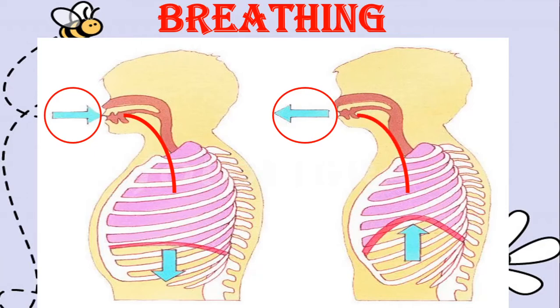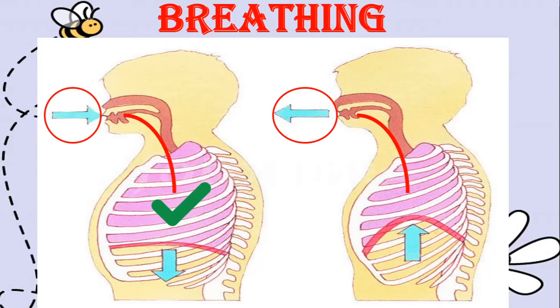See, now the air is coming out of the lungs and it is going outside your body. So that is called breathing. This kind of breathing happens in all animals. Okay, we human beings, we breathe using our lungs.